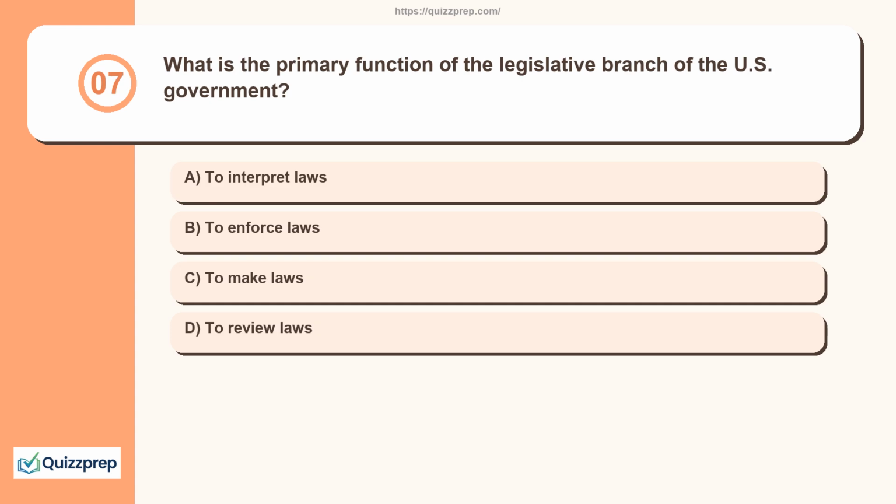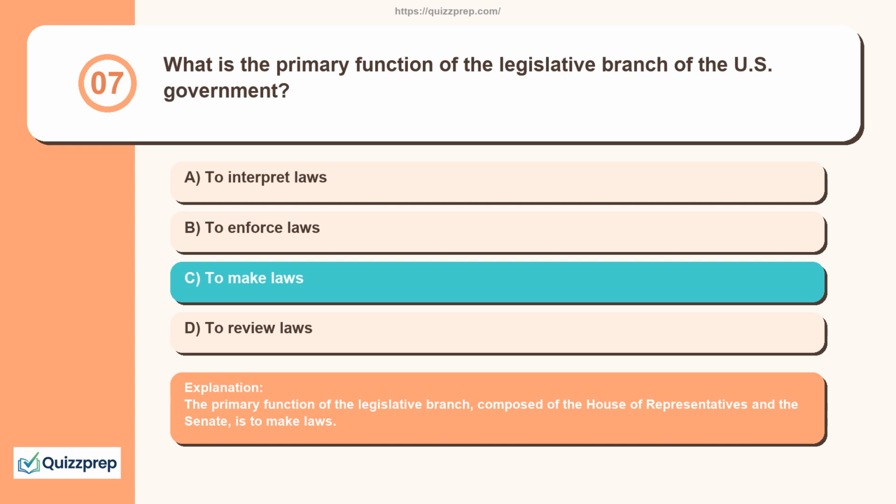Question 7. What is the primary function of the legislative branch of the U.S. government? To interpret laws, to enforce laws, to make laws, to review laws. The primary function of the legislative branch, composed of the House of Representatives and the Senate, is to make laws.